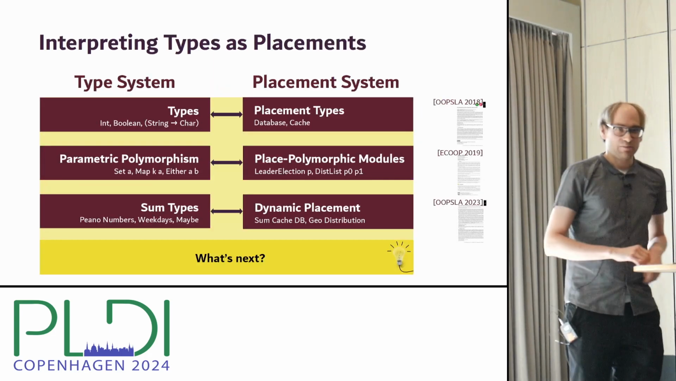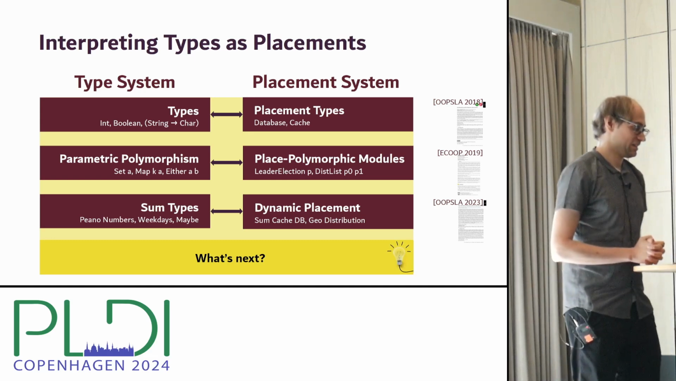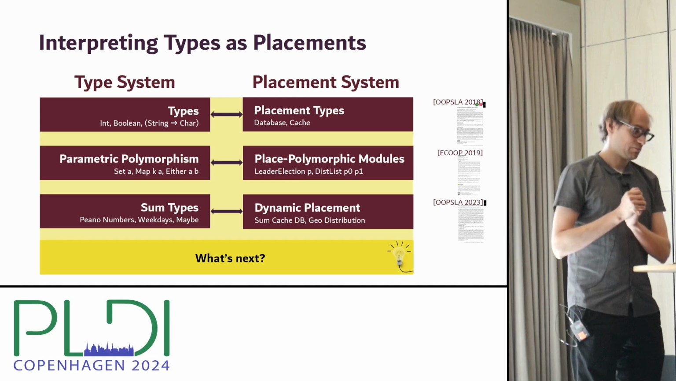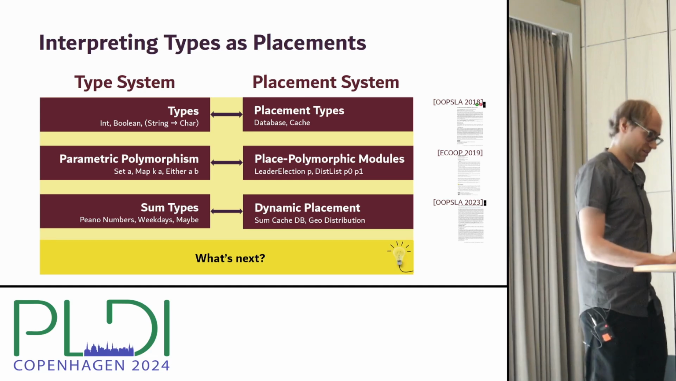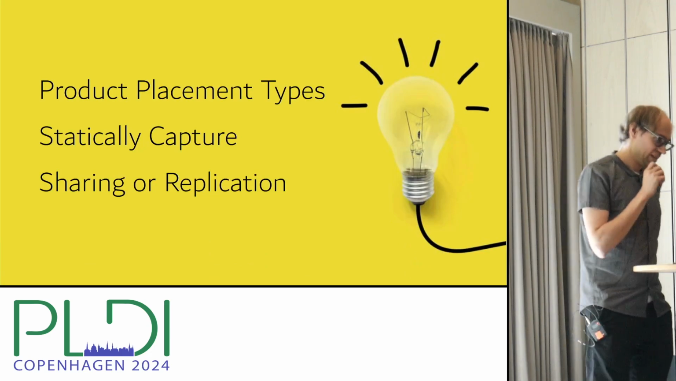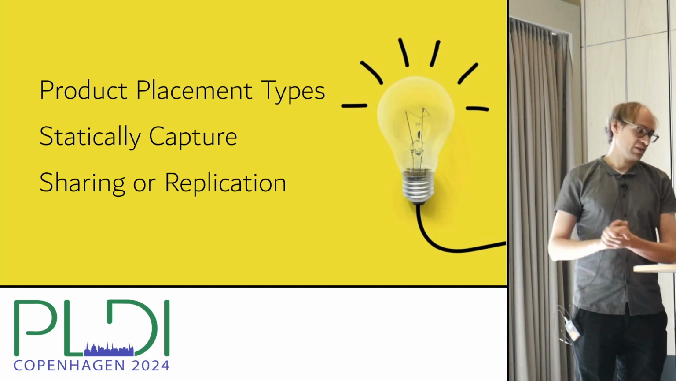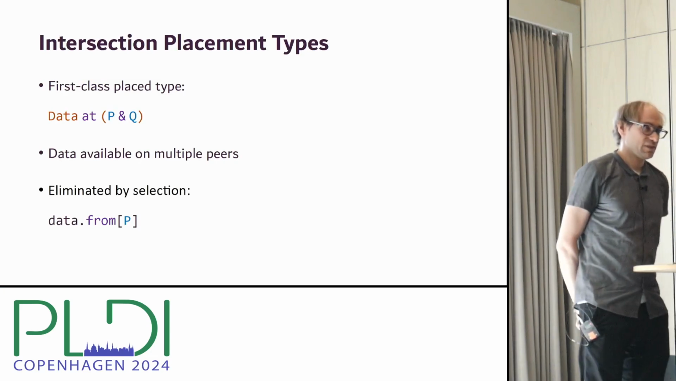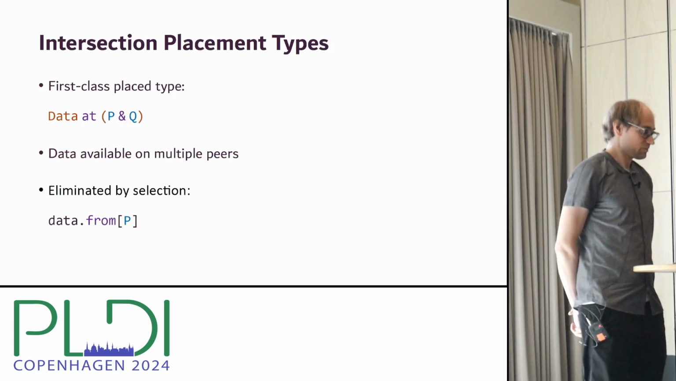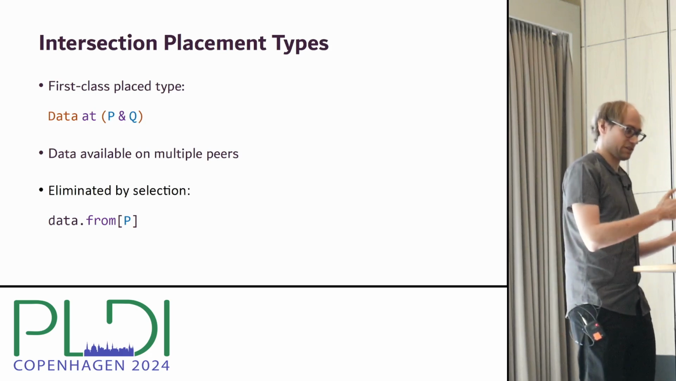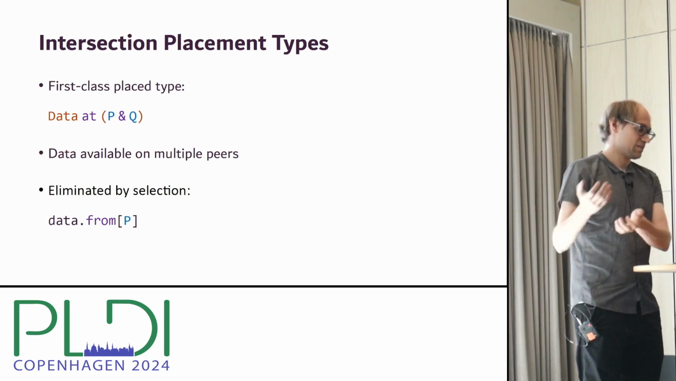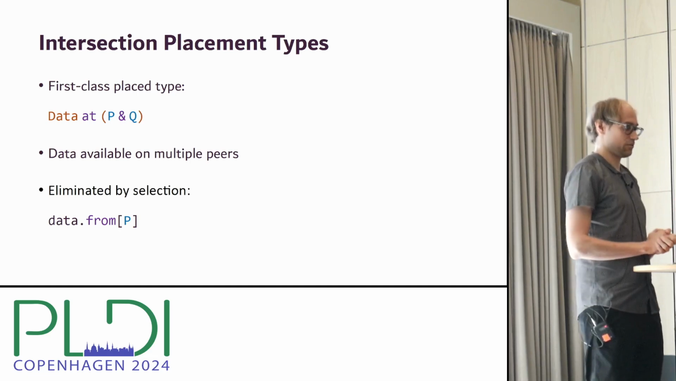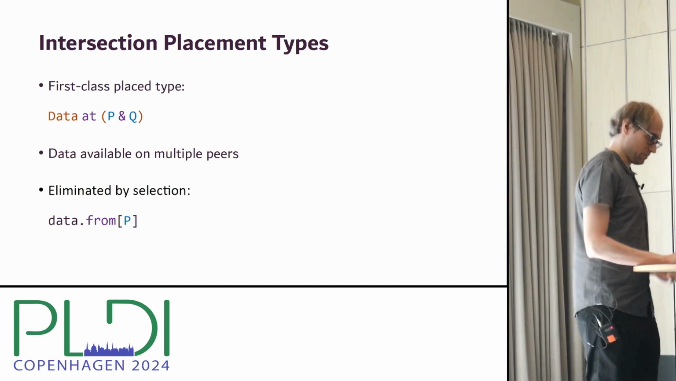So the obvious question is, well, what's next here? What will be the next entry in this table of correspondence between placement and types? Now that we have sums, one could ask, what is the interpretation of products as placement? And in this work, we found that we can interpret products as sharing or replication of data. So in ScalaLoci, such placements could be represented by an intersection type, which means that the value is available on all the stated peers. So we can eliminate intersections by just selecting one specific peer that we want to access, essentially projecting the value to the value that is placed on this given peer.